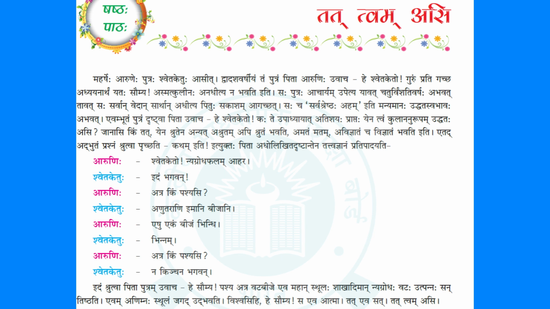Atma means soul. That is called soul, the soul of anything, which we cannot see. But we can't say that it's not there. It is there, definitely. Sa eva atma. That is only called soul. Tat eva sat. All other things are false. Only the soul is the truth. So tat is that soul which we cannot see, which is invisible. Only that is sat. Sat is truth. That is the real thing. That is the truth. Tat Tvam Asi.